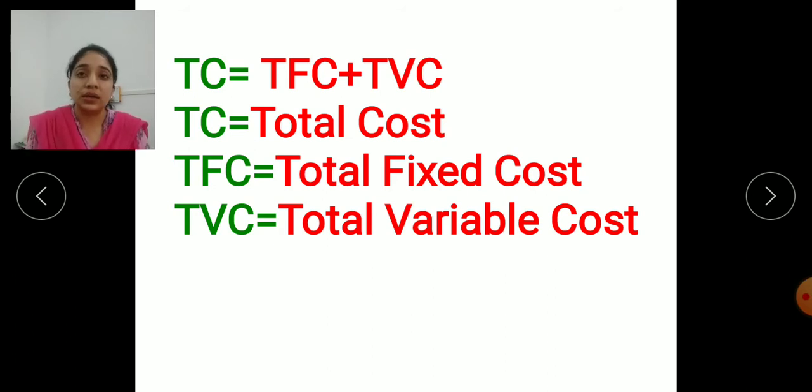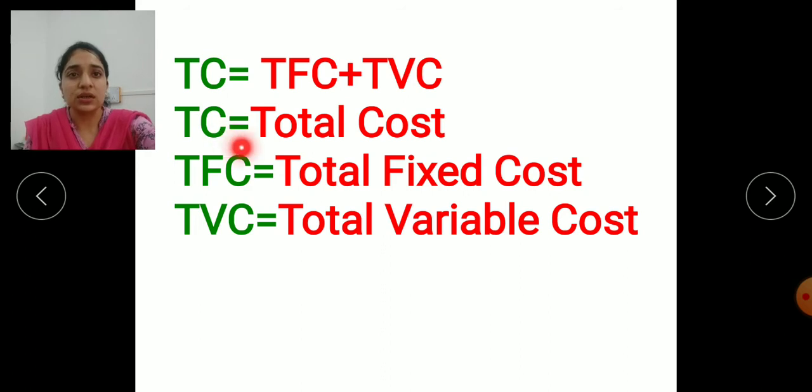So raw material is a type of variable cost. Another one is the cost incurred on power, on electricity, or even on fuel, even on water, or even labor. So when the cost is incurred on all these things, it can be called the total variable cost.